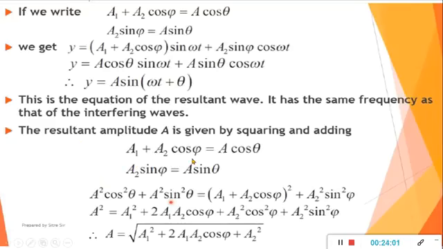So the resultant amplitude A is given by squaring and adding. हम लोगों ने अज्यूम किया था a1 प्लस a2 cos phi, a cos theta, a2 sin phi, a sin theta. तो रिजल्टेंट एम्पलीट्यूड फाइंड आउट करने के लिए we will square and add. After squaring, a1 plus a2 cos phi the whole square प्लस a2 स्क्वायर sin स्क्वायर phi equals a स्क्वायर cos स्क्वायर theta प्लस a स्क्वायर sin स्क्वायर theta. Now a स्क्वायर अगर इसमें से कॉमन लेते हैं तो क्या बचेगा? cos स्क्वायर थीटा प्लस sin स्क्वायर थीटा, which is equal to 1.